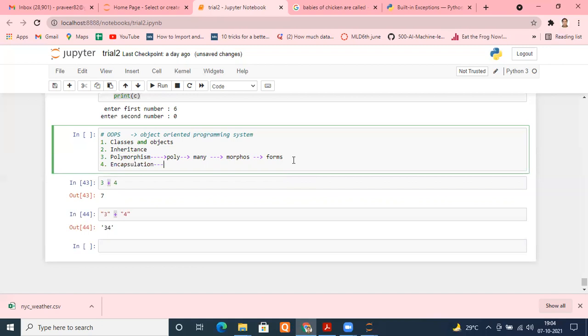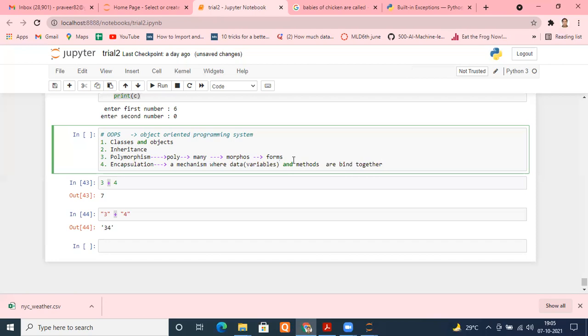So what is encapsulation in technical terms? It is a mechanism where data, here data means your variables, and methods are bound together.